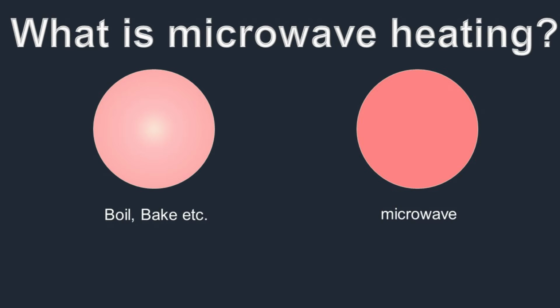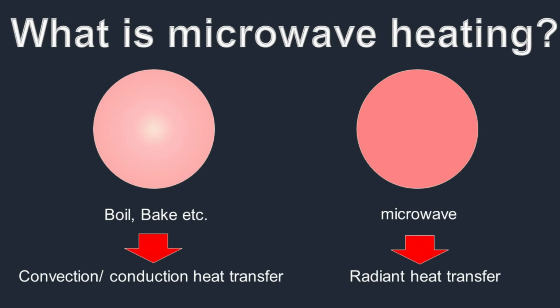So why can these differences happen? This is because there are differences in the heat transfer. Boil and bake are classified as convection or conduction heat transfer.